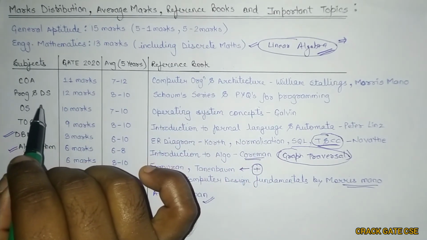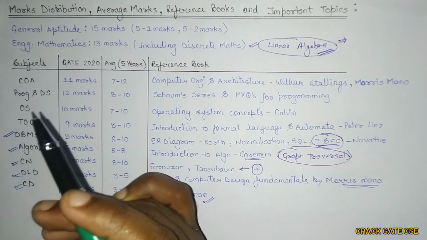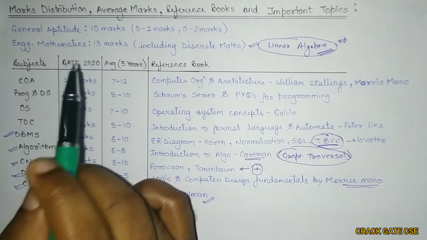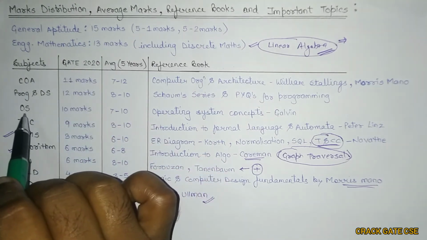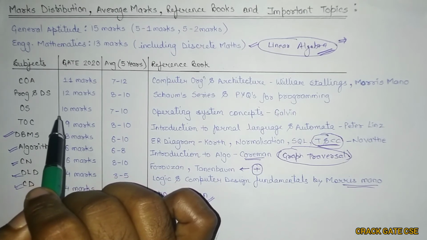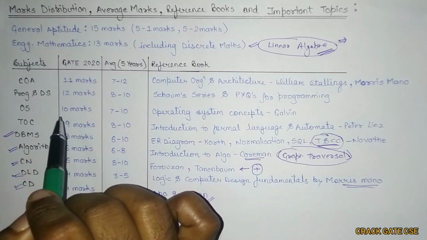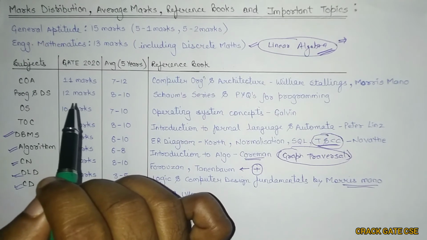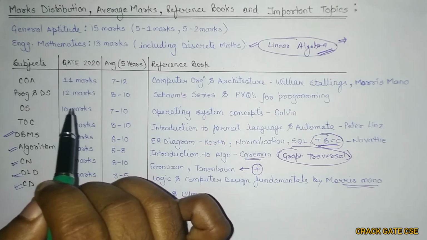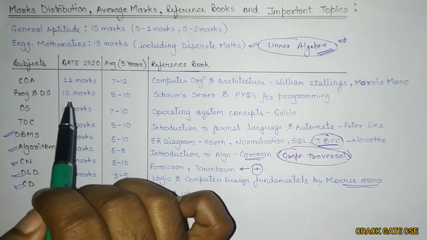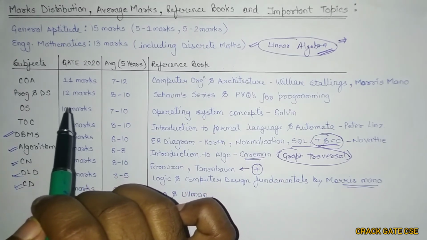And programming and data structures: recursion-based programs can come, where they will ask you for the output. Stack, queues, trees and graphs are very important, right? In operating systems, CPU scheduling is important, and IO scheduling is important, which they have explicitly mentioned this year, because earlier IO scheduling was considered a part of CPU scheduling, but this time they have mentioned IO scheduling in the syllabus. So there is a high possibility that you will get questions on IO scheduling. The important topics are CPU scheduling, IO scheduling, synchronization and paging, right?